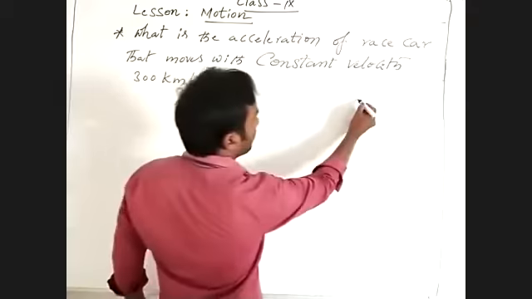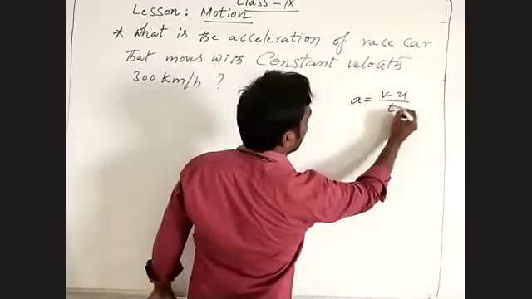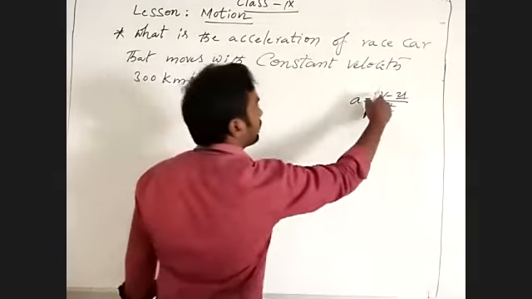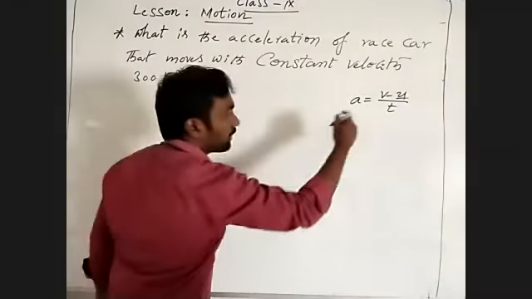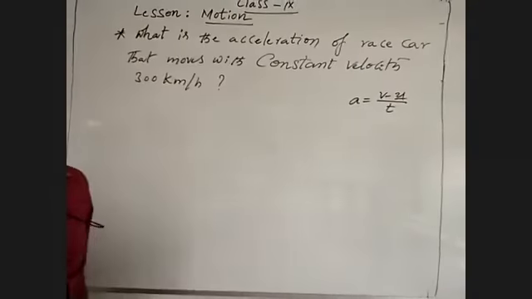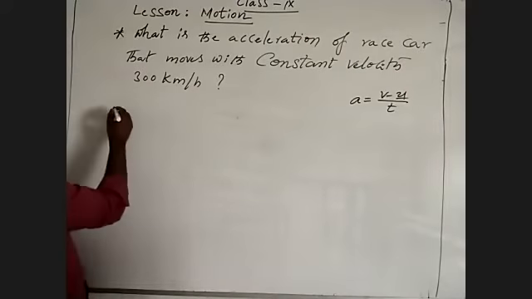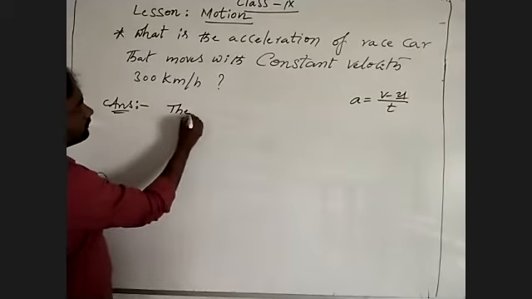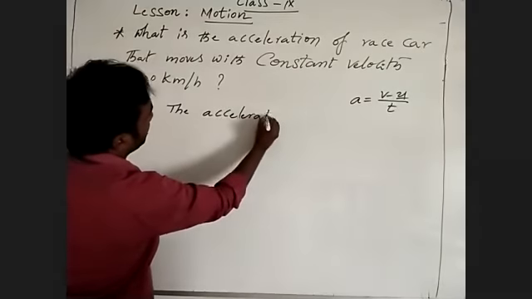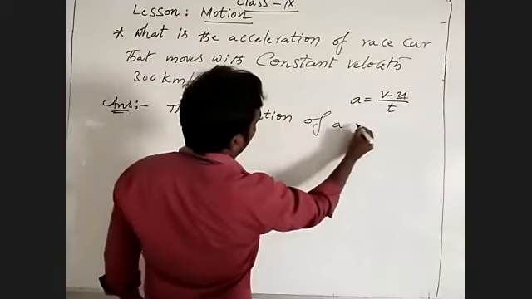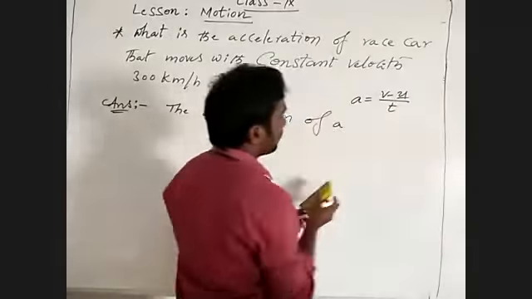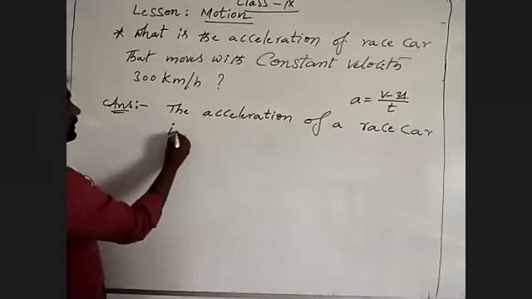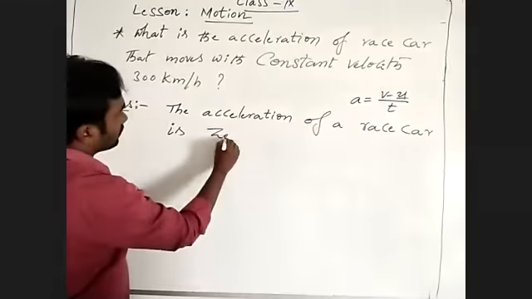We know acceleration is equal to the change of velocity in a given interval of time. Suppose it started from 0, then the final velocity is this. Then what is the given interval of time? How to find the acceleration of the race car? I will write the answer. The acceleration of a race car is how much? 0.